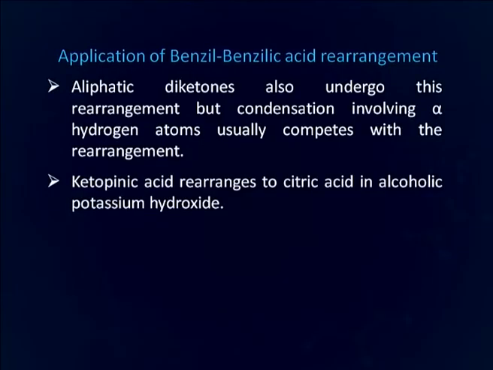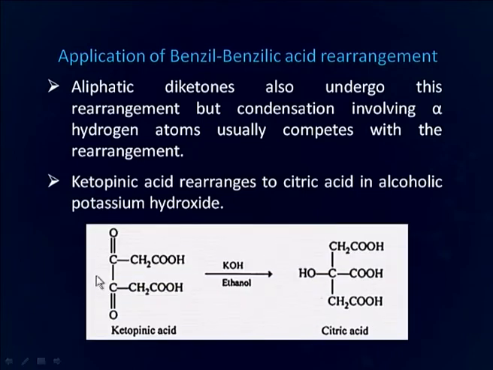Aliphatic diketones also undergo this rearrangement, but condensation involving a hydrogen atom usually competes with rearrangement. Ketopenic acid rearranges to citric acid in alcoholic potassium hydroxide. This is ketopenic acid. You can see it is an alpha diketone, undergoes benzyl benzylic acid rearrangement and forms citric acid.